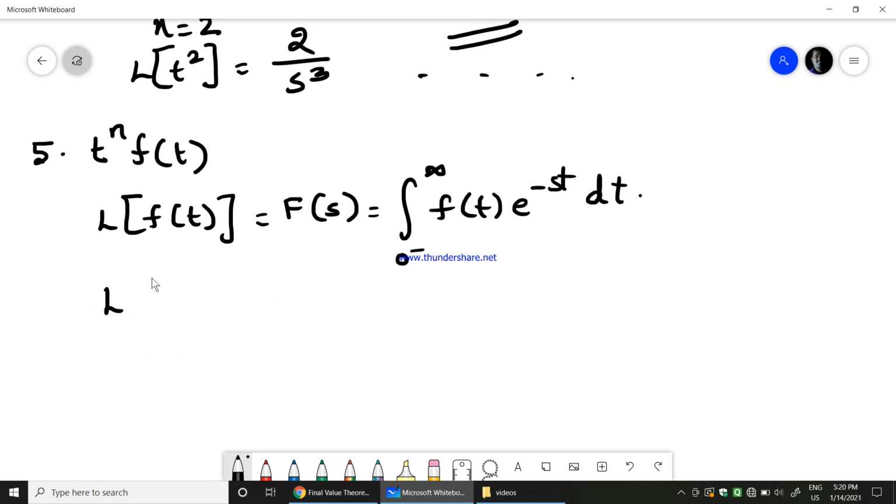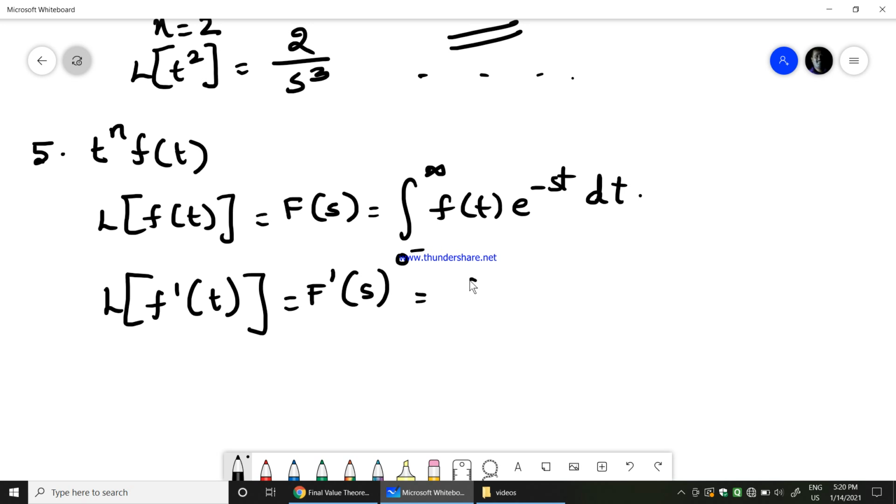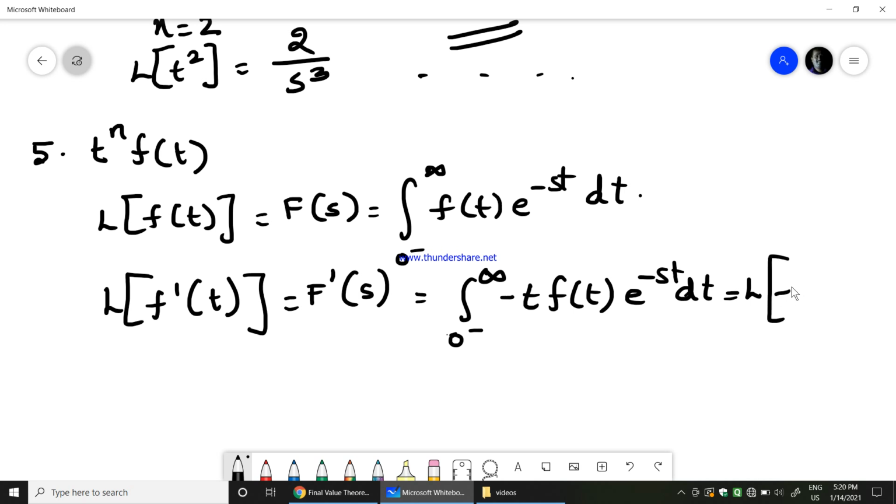Similarly, Laplace transform of the derivative f dash of t can be written as F dash of s, which can be equal to integration of 0 minus to infinity minus t into f of t e power minus st dt, which can be written as Laplace transform of minus t f of t.